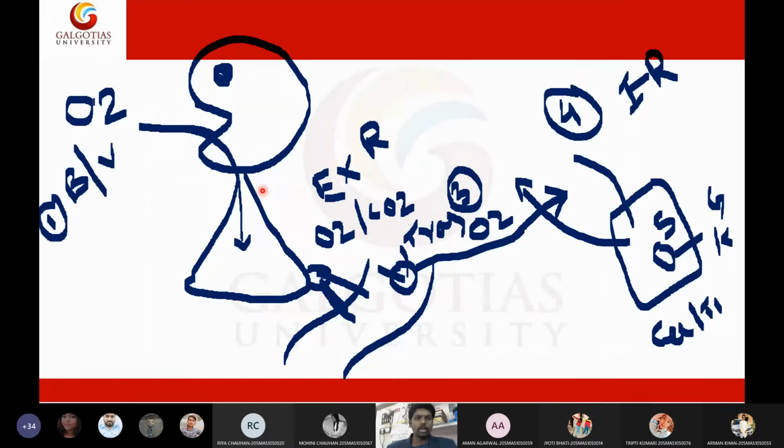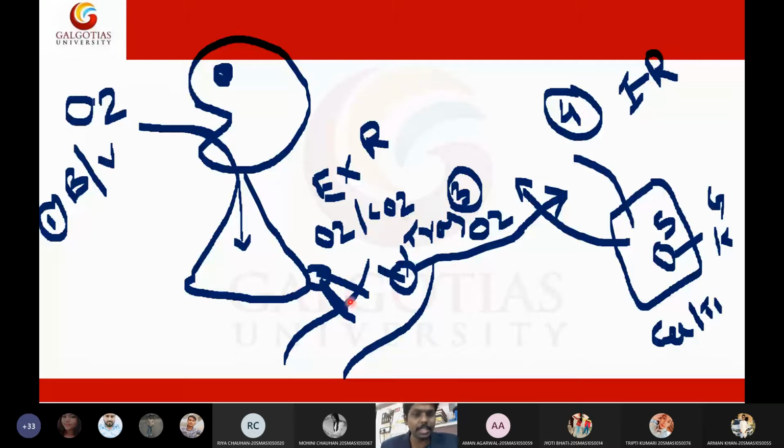Fine. So these are the steps. First we will have the ventilation or breathing in the lungs. Inhale and exhale of air is called ventilation or breathing. Then exchange of gases between lung and blood at the alveoli level is called external respiration.